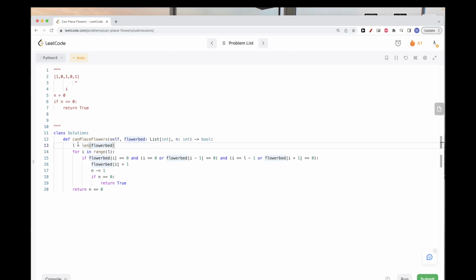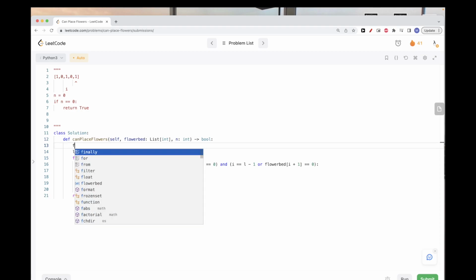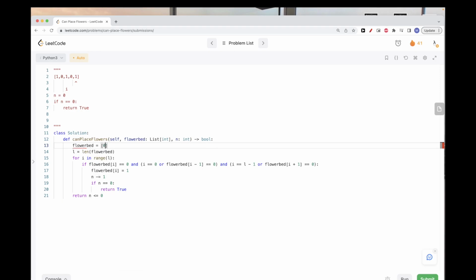There is a way to actually make this a little bit better and simplify the edge cases. So how do we do that? Well, the first one is we want to get rid of this i equal to 0 and i equal to L minus 1. So how do we do that? Well, the easiest way to do it is to just pad to the left and to the right, add padding with zeros, right? Basically, because when i equal to 0, we want the left to be as if it was equal to 0, right? Because we can consider that there is no adjacent one to the left, right? And similarly to the right. So that's what we do here.